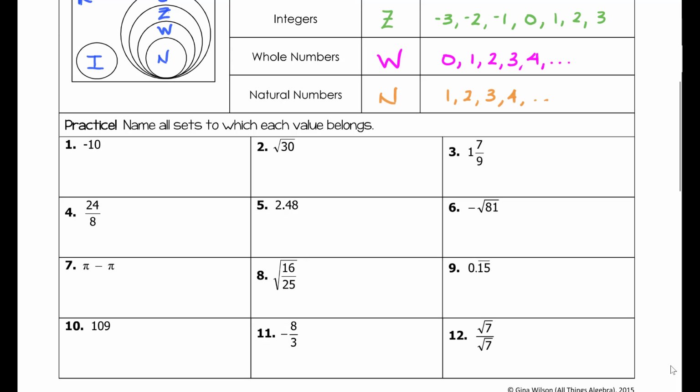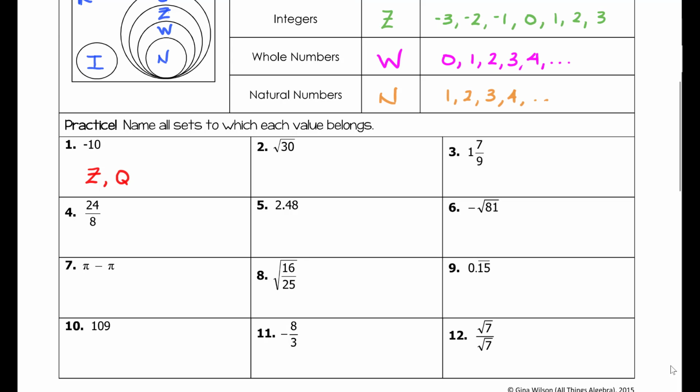So -10, for example, we know that's not a natural number because those are all positive. Whole numbers are also all positive, but they do contain 0. The next set is the integers. So -10 is contained within the integers, which means it's also a rational number. We don't have to indicate that these are real because these are all real numbers. So we're just looking at all the various subsets that they belong to.